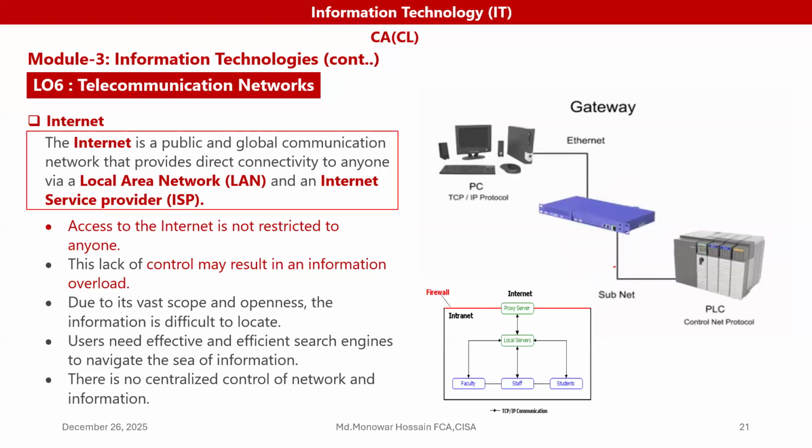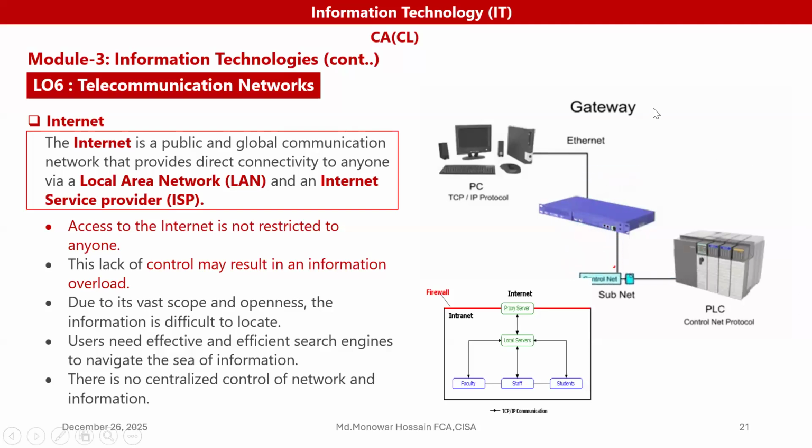Today we are very lucky. Here we have ChatGPT, Gemini, DeepSeek, etc., AI. And there is no centralized control of the network and information.